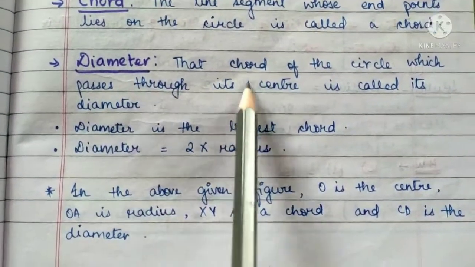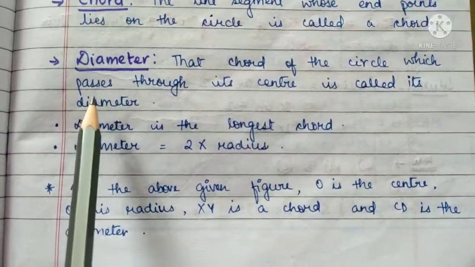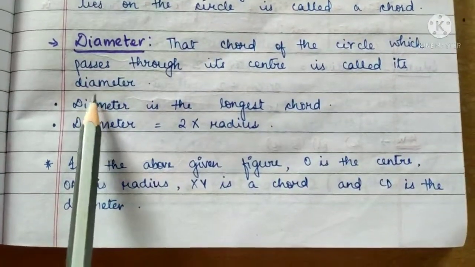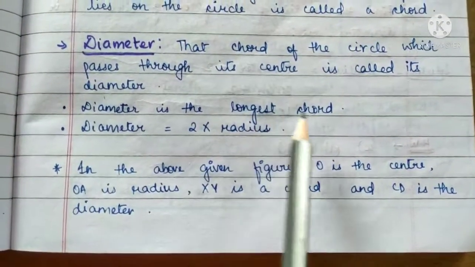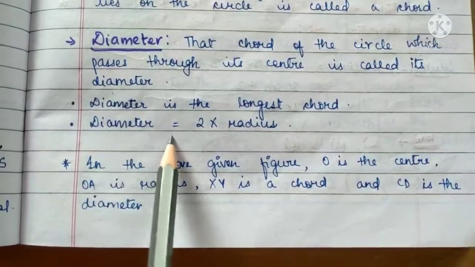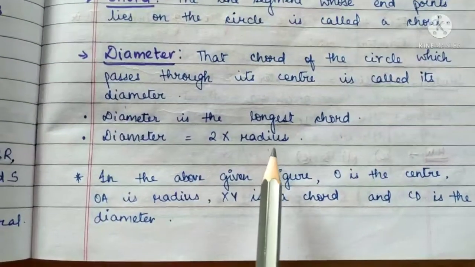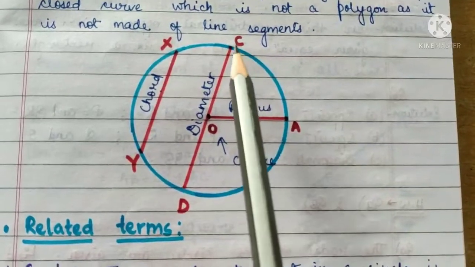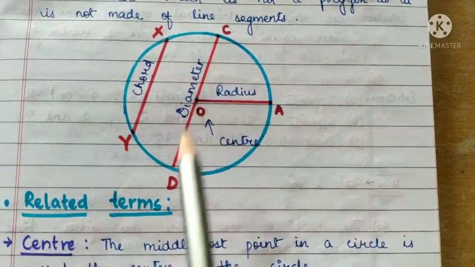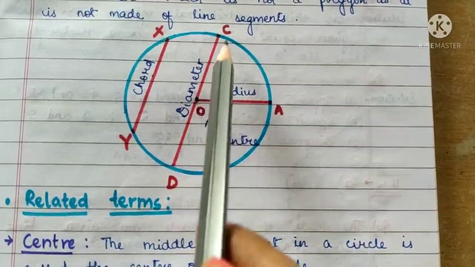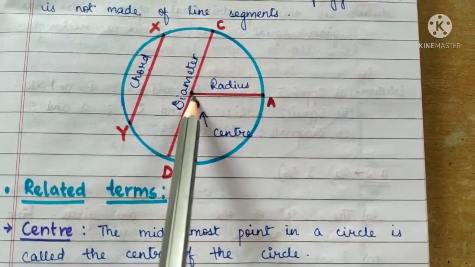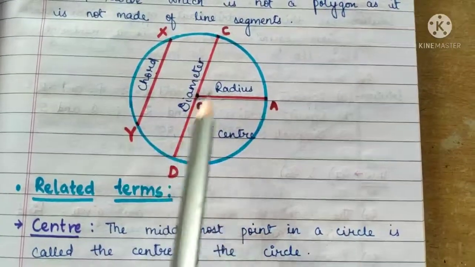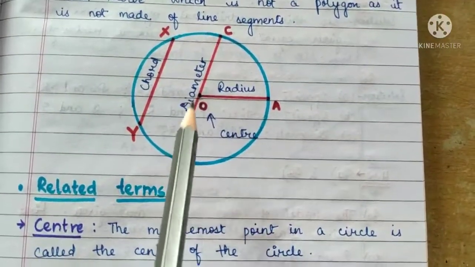Diameter. The chord of the circle which passes through its center is called its diameter. Diameter is the longest chord. Diameter is 2 times the radius of the circle. Here in this figure you will see that C and D are the points on the circle which pass through the center of the circle. So CD is the diameter of the circle और ये इस सर्कल का सबसे लंबा कॉर्ड है.